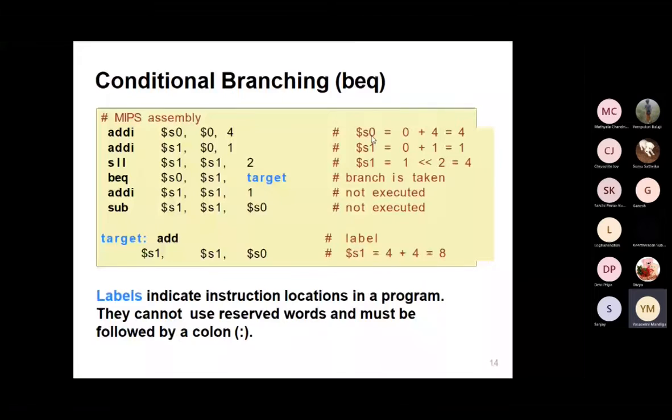I'm adding the constant values 0 and 4 and placing the result, 4, into $s0. So the first statement is completed. Move to the second statement. The second statement likewise has $s1, $0, 1. So I'm adding 0 and 1 and placing the result into the $s1 register.